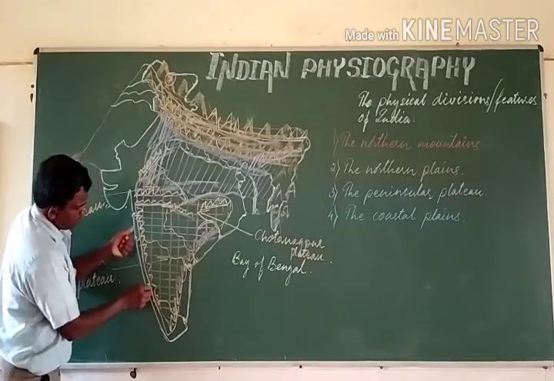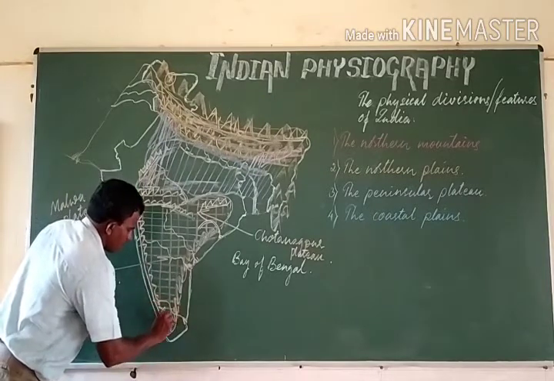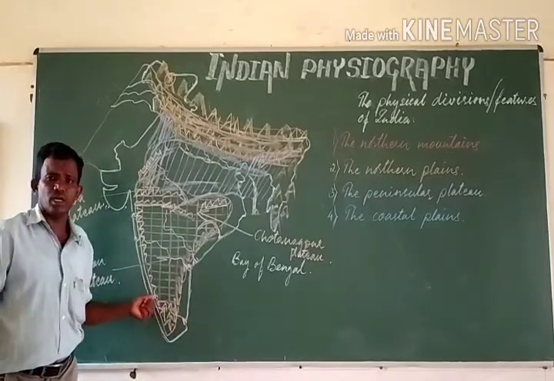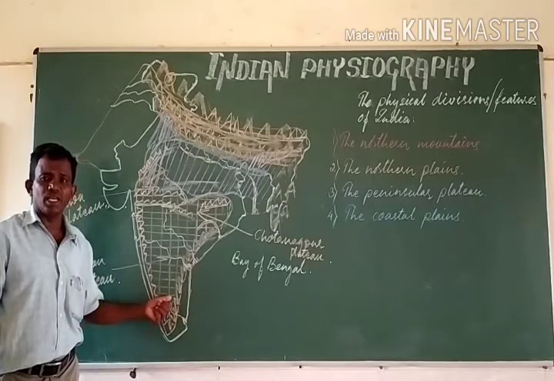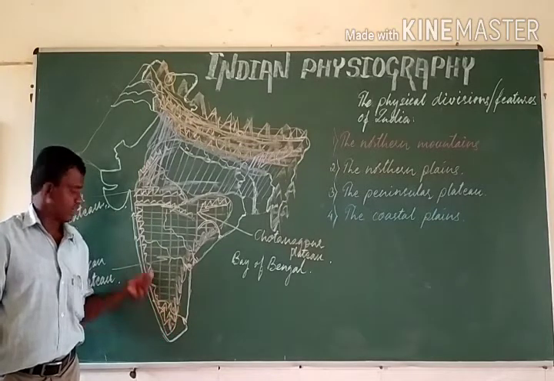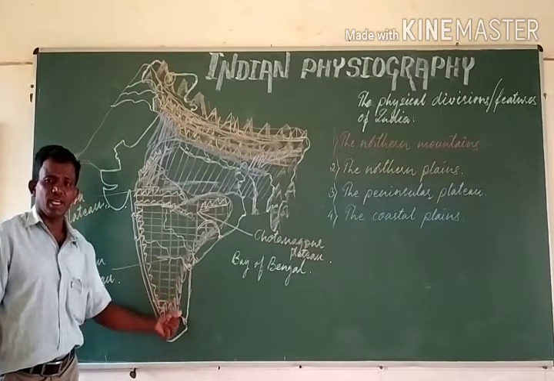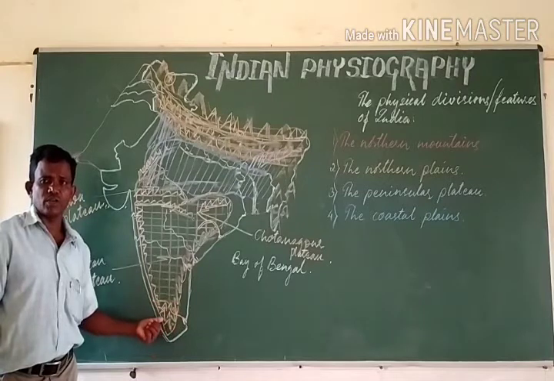Say, these Western Ghats and Eastern Ghats meet in the ranges of the mountains which are called Nilgiri Hills. The Western Ghats and the Eastern Ghats meet in the Nilgiri Hills, or these are called Nilgiri ranges of the mountains.